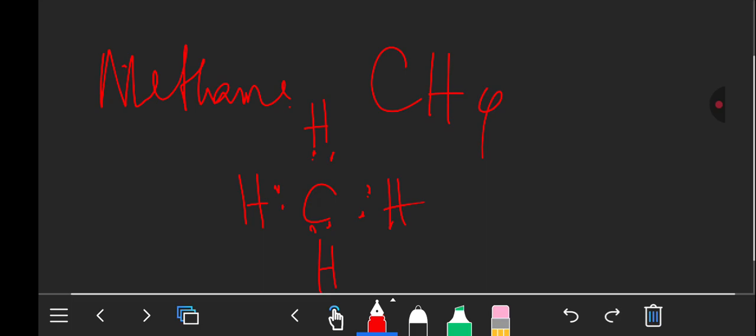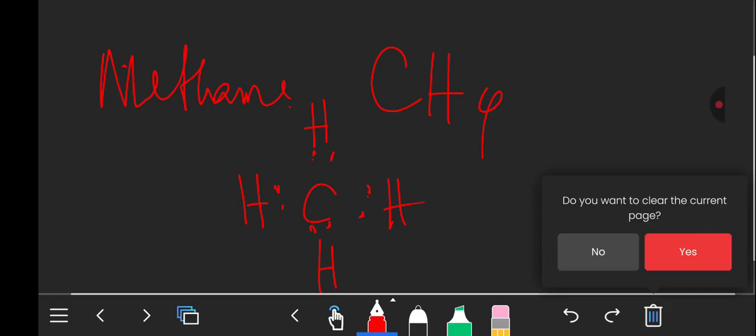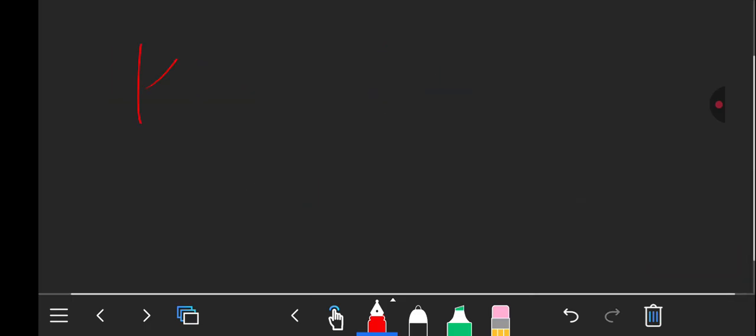There is also a way of representing organic compounds by using what is known as Kekule's structure. It is very important for us to understand Kekule's structure.